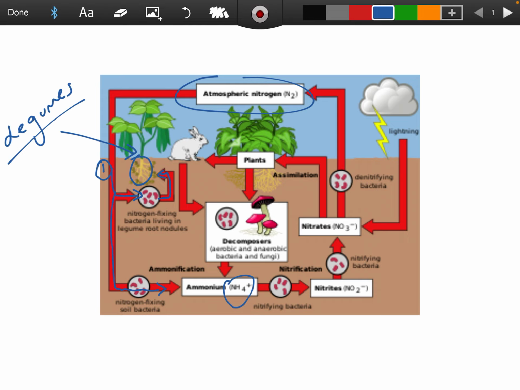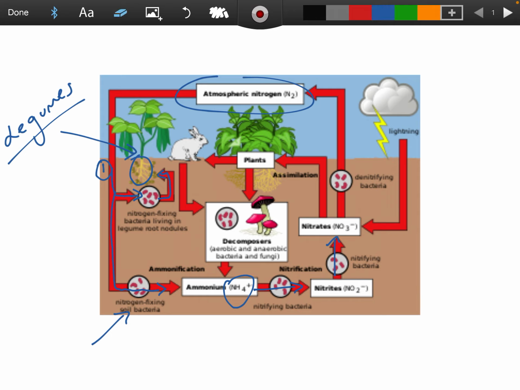Okay, so nitrogen fixing bacteria is already in the soil, as we've learned here, and it reacts with the N2 and converts it to ammonium, which is NH4 plus, and that goes through nitrification by nitrifying bacteria, which convert the NH4 plus to NO2 minus. The nitrites, NO2 minus, are then converted to nitrates. Again, nitrifying bacteria are doing this. So it goes ammonium, nitrites, and then nitrates.